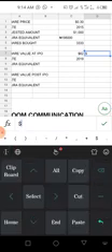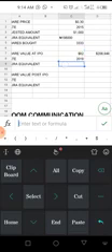So we have $62 times 3,333 shares will be $206,646.